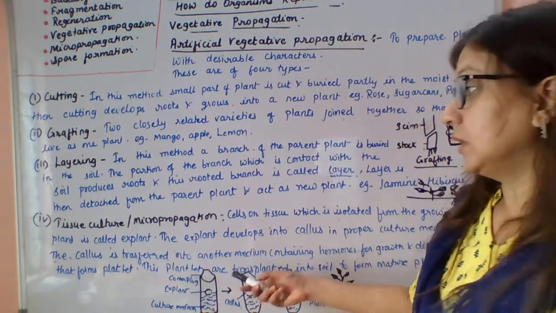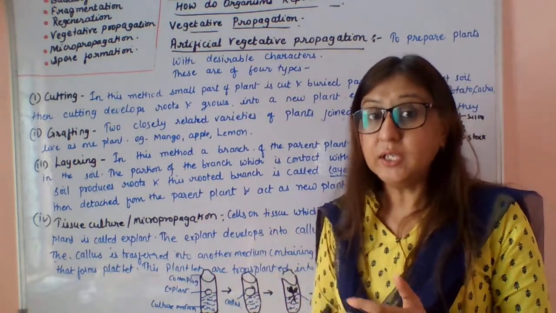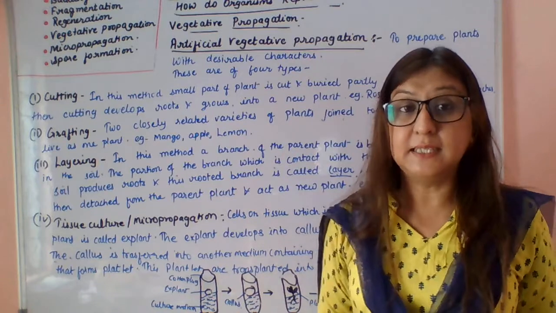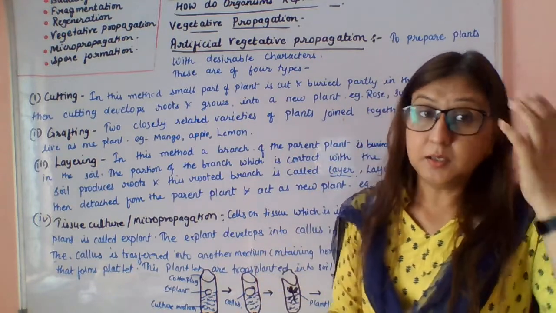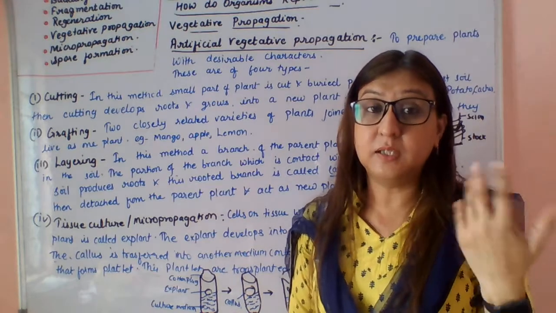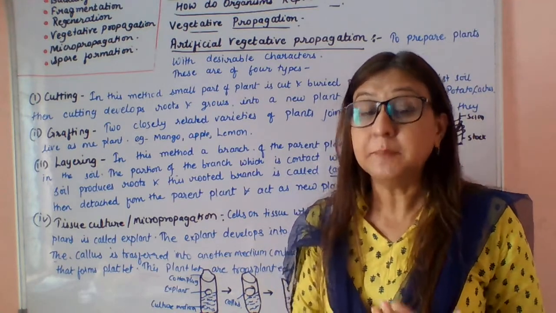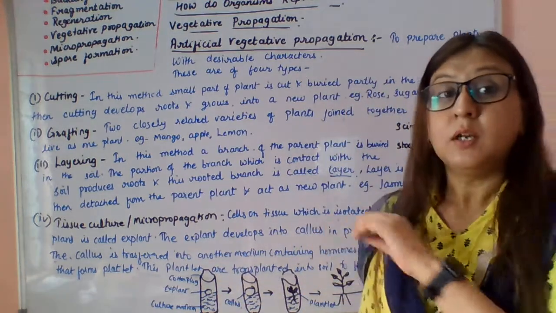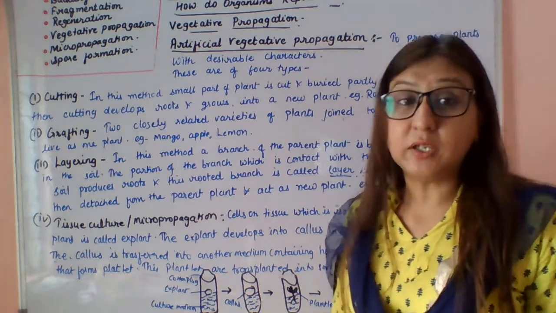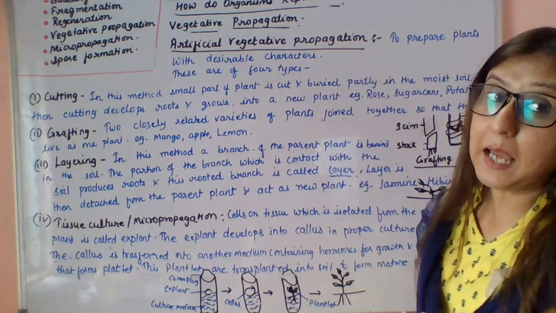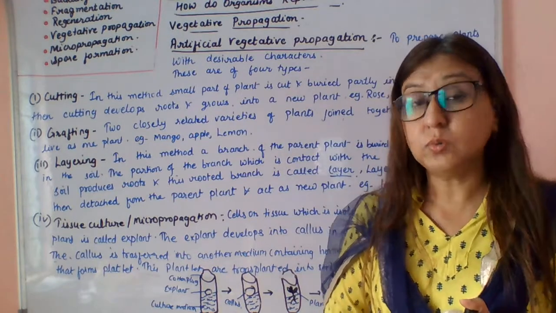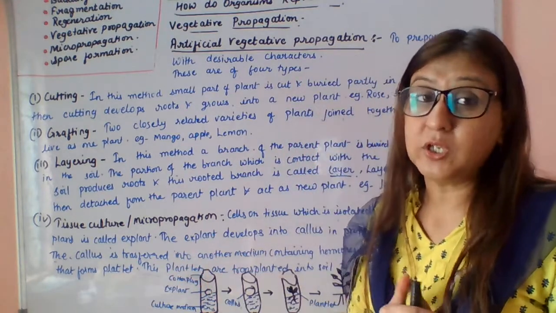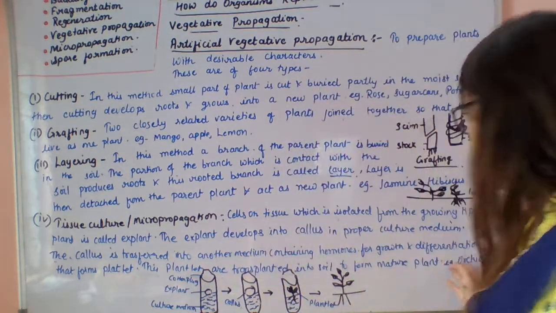So this is how this technique is done in the laboratory. Definitely, we can produce disease-free plants from this technique. The plant will be free from all bacteria and fungi, because it is kept in laboratory conditions. It is also protected from grazing animals because it is in the lab. There are many benefits of tissue culture or micropropagation. Basically, we use this technique for ornamental plants such as orchids.